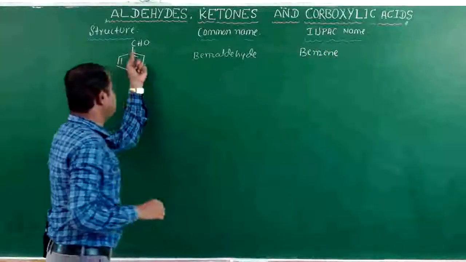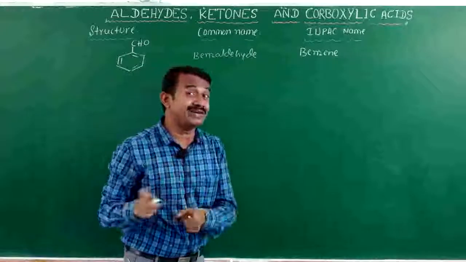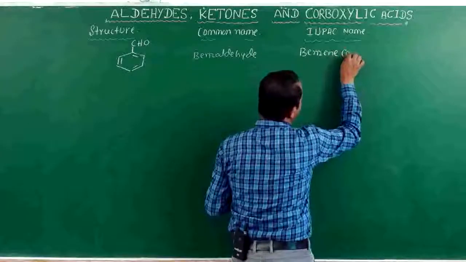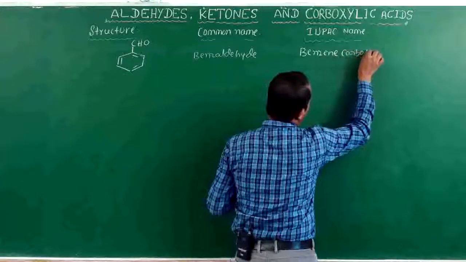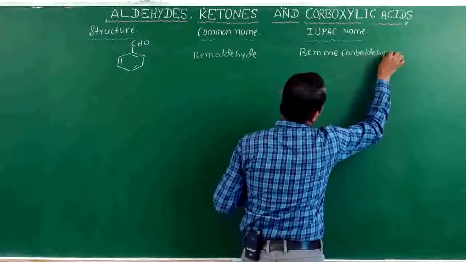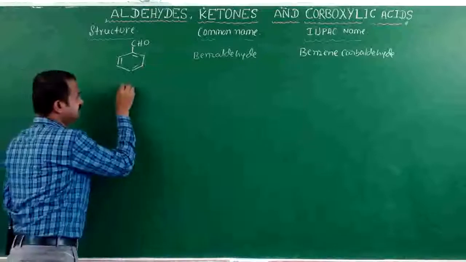IUPAC name: benzene. This CHO is carbaldehyde. Benzene carbaldehyde.